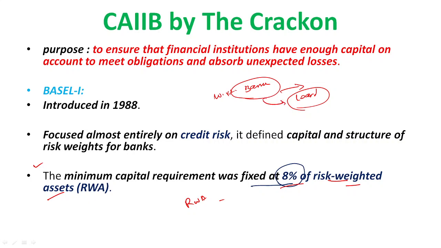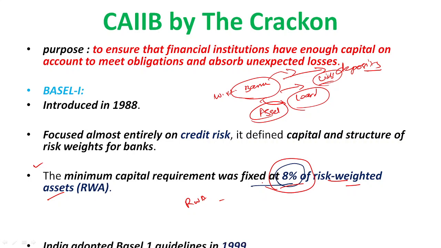Simultaneously, as we know, all the deposits are a liability for the bank, because whenever the customer demands, the bank needs to give back the required amount, right? So here just remember one thing: 8% of the risk-weighted assets.